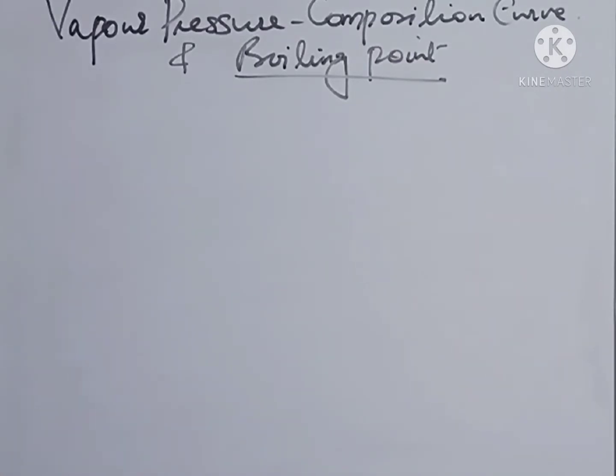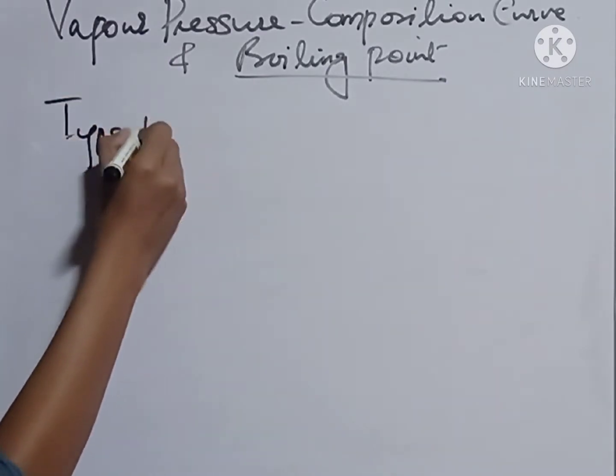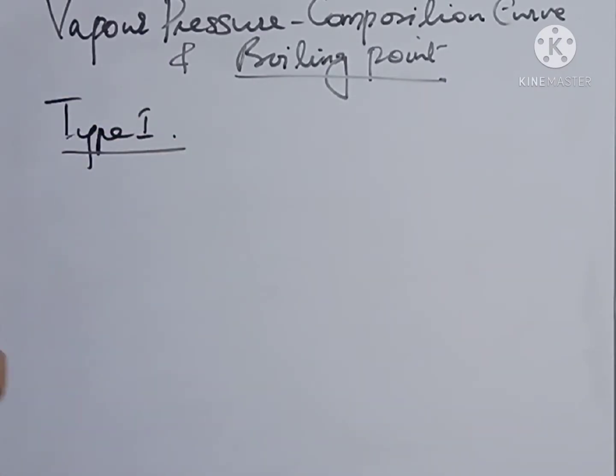First of all, we should have a thorough idea about the vapor composition, liquid composition curve of type 1, type 2 and type 3 binary liquids. So first of all, type 1 binary liquids.